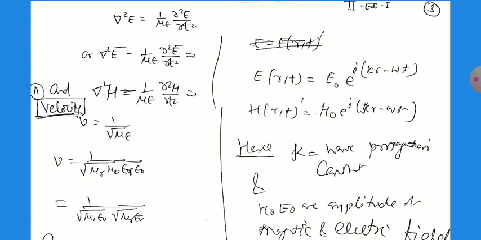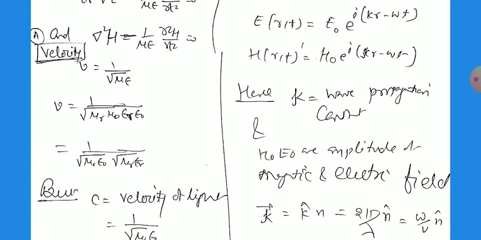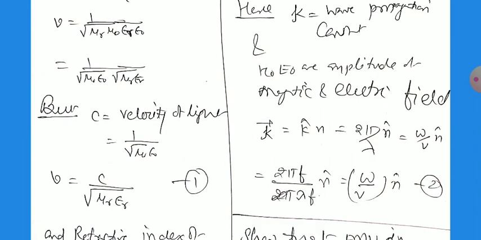The velocity of this wave can be obtained by the equation v equals 1 by root of mu epsilon, and in terms of relative permittivity we can write v equals 1 by root of mu r mu 0 epsilon 0. So we can separate the 0 terms and the r terms: 1 divided by root of mu naught epsilon naught, multiplied by 1 divided by root of mu r epsilon r. But c is the velocity of light in vacuum, that is 1 by root of mu naught epsilon naught. So v equals c divided by root of mu r epsilon r, so the velocity in the medium also depends on the relative permeability and the relative permittivity of the medium.